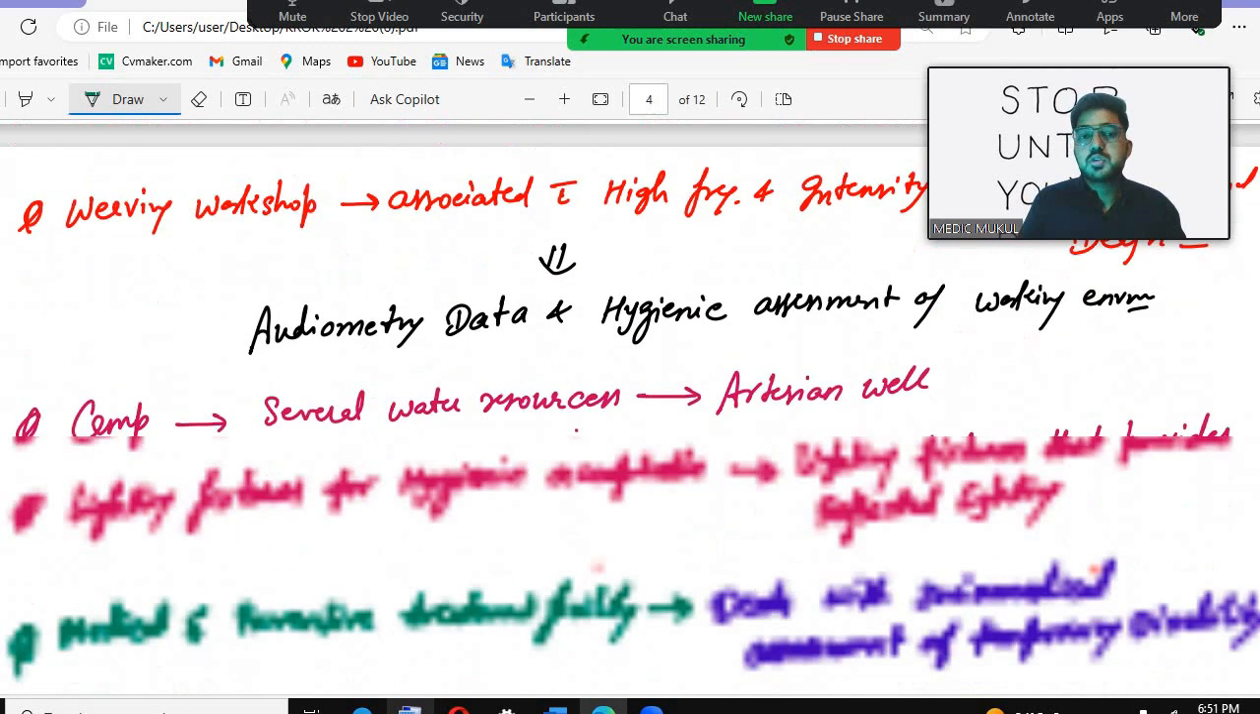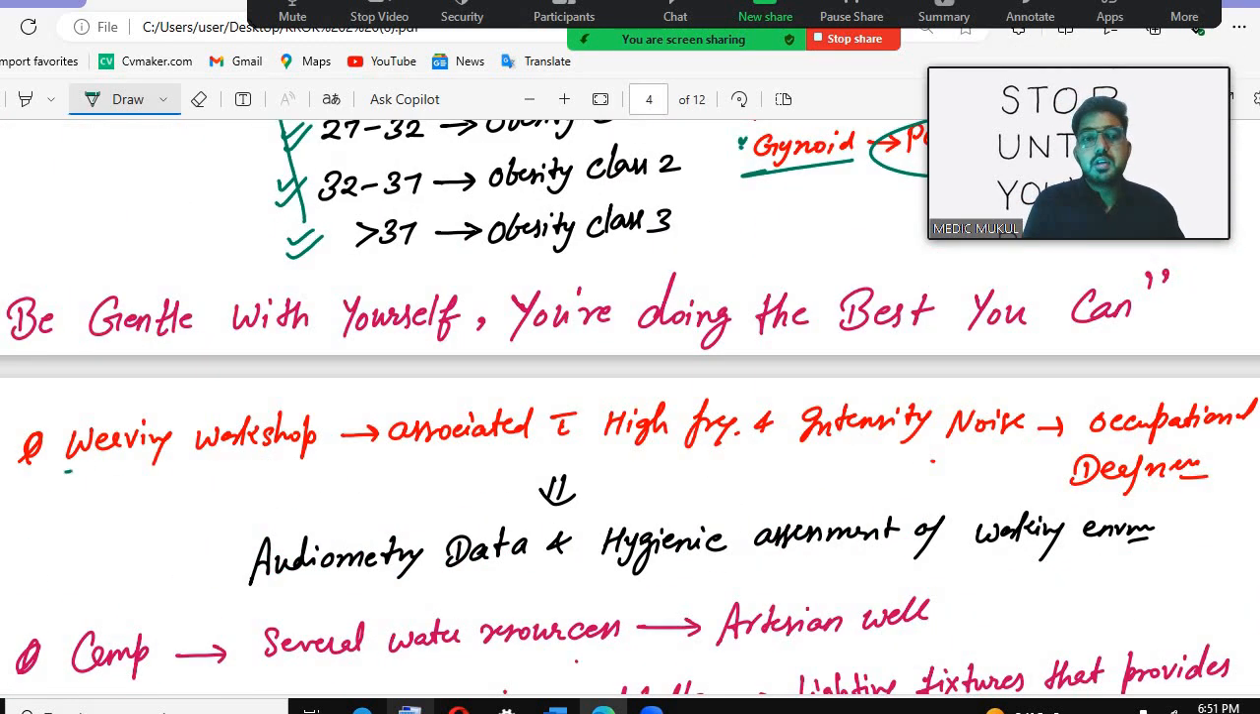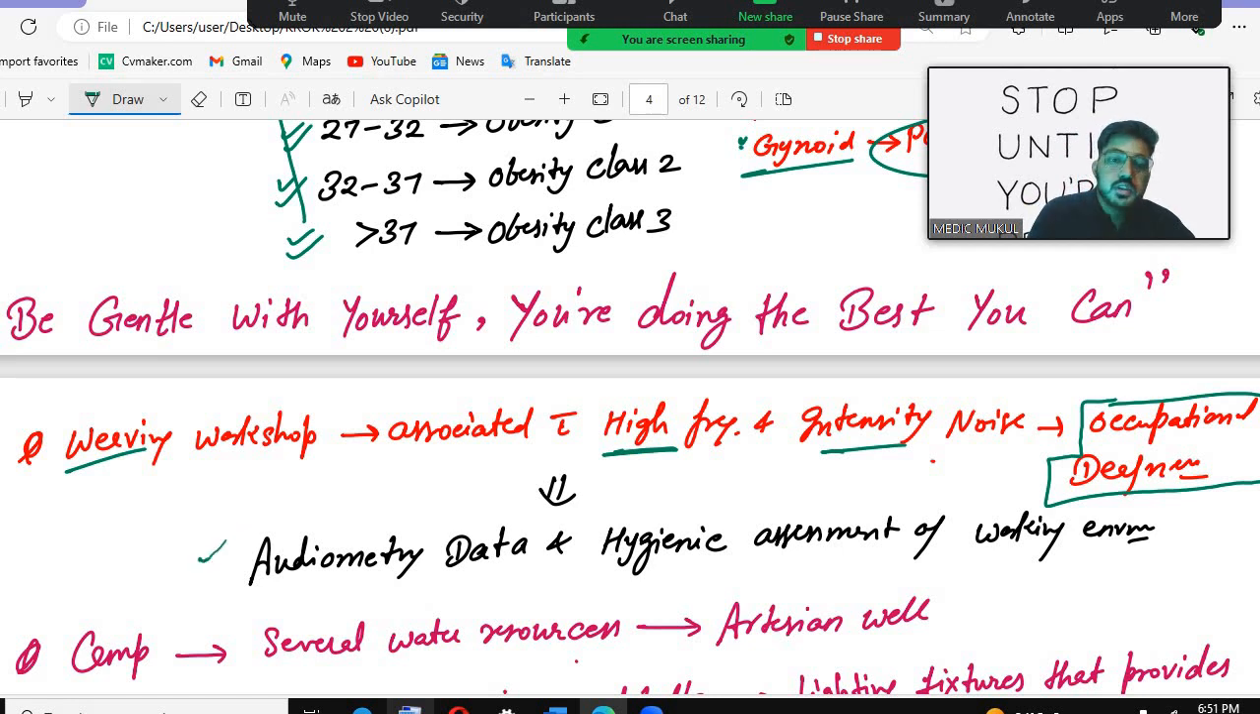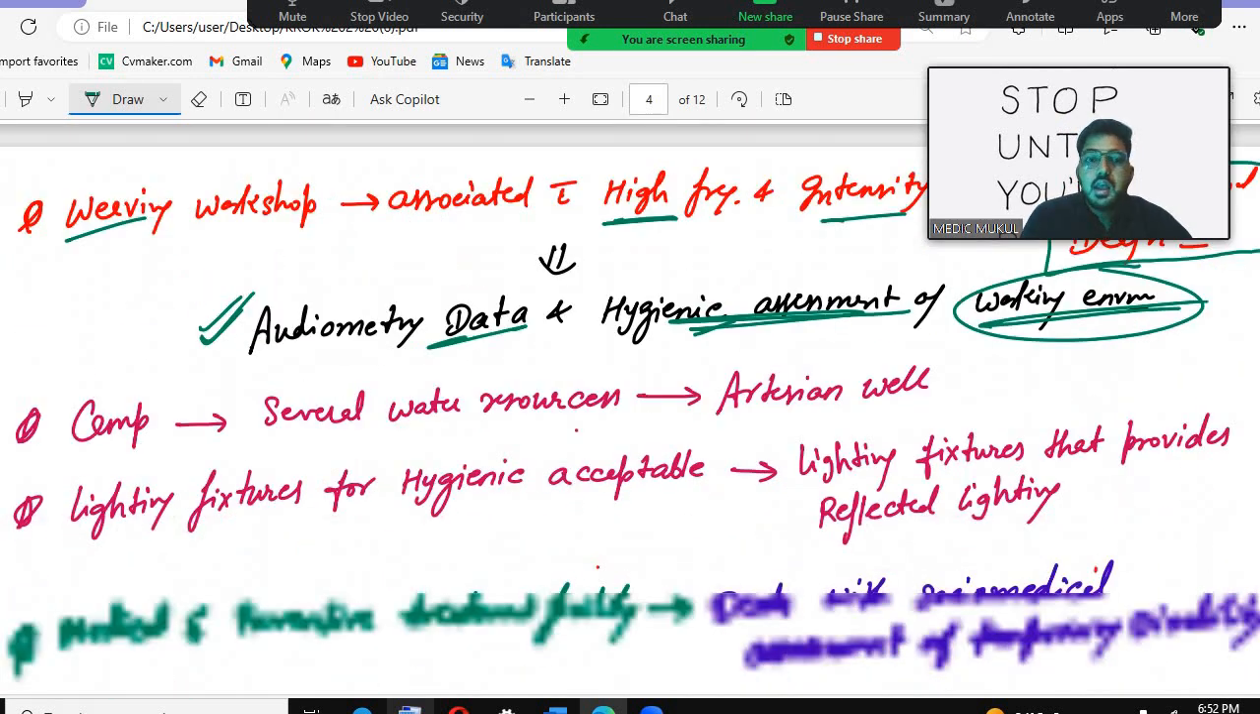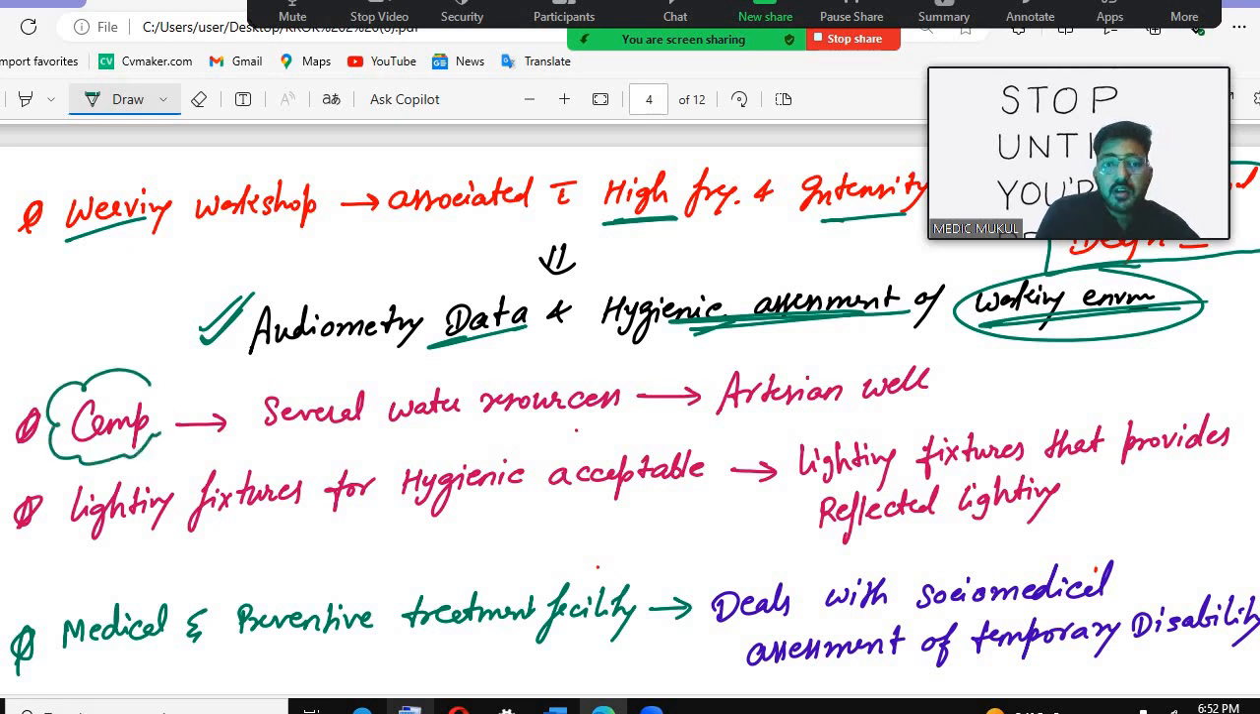After that we have the weaving workshops. If you see the weaving workshop, this is associated with high frequency and intensity noise. In that patient the occupational deafness will be there, and you will see the audiometry data. So what will you do in this condition? Analyze the audiometry data and analyze the hygienic assessment of the working environment, like how much frequency is there, low frequency or high frequency, that is causing the occupational deafness. So for that we have to analyze the audiometry data and the hygienic assessment of the working environment.